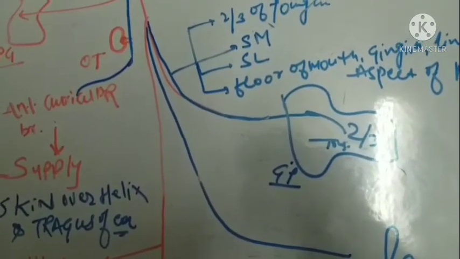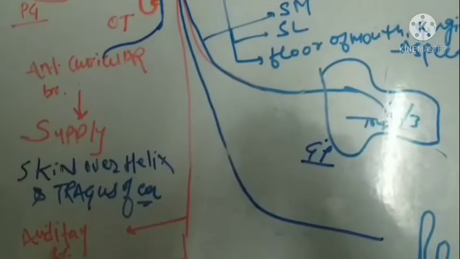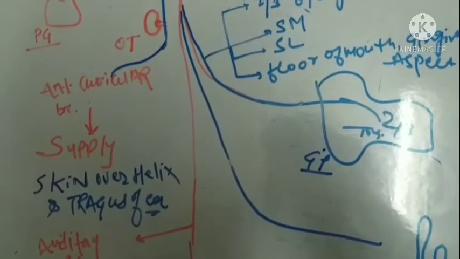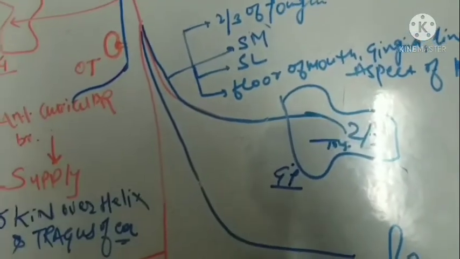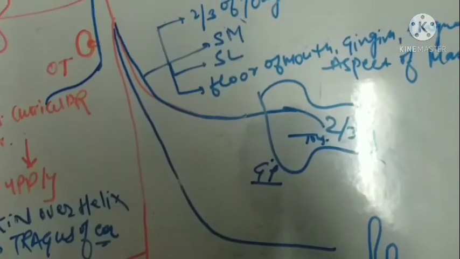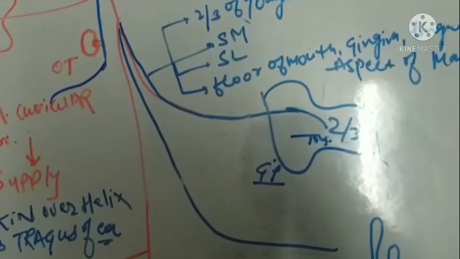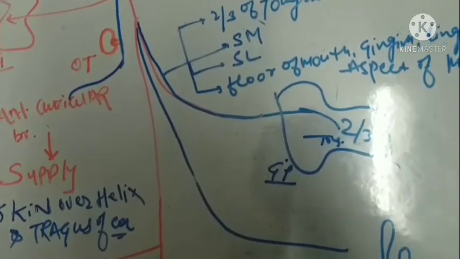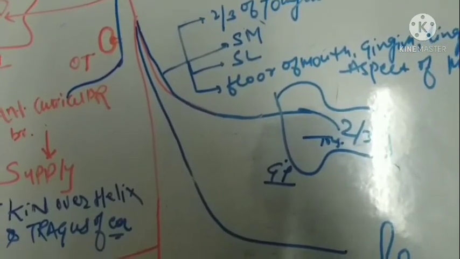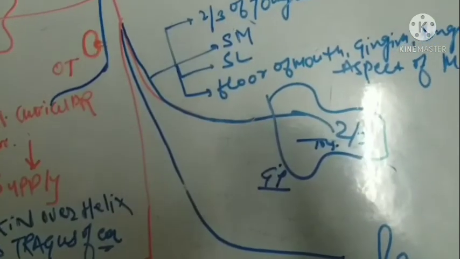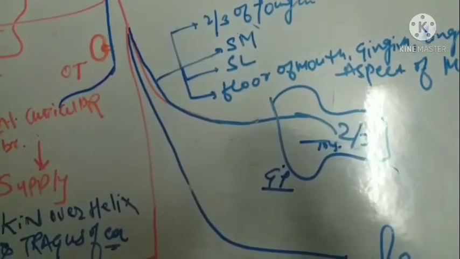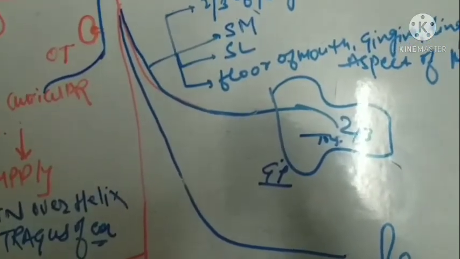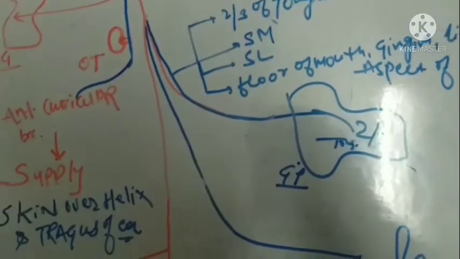and reaches the mental foramen, where it divides into two branches: the mental nerve branch and the incisive nerve branch. The incisive nerve branch is the continuity of the inferior alveolar nerve within the mandibular canal, and the mental nerve branch is coming out of the canal through the mental foramen.